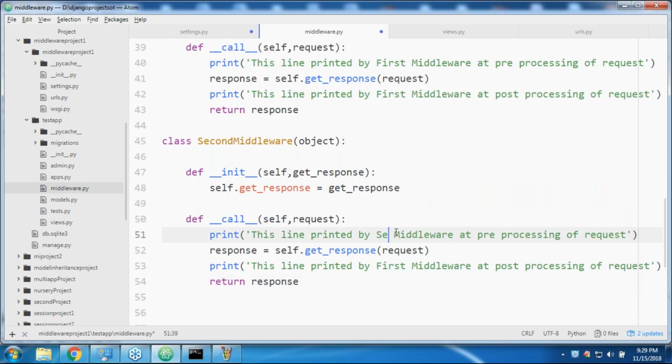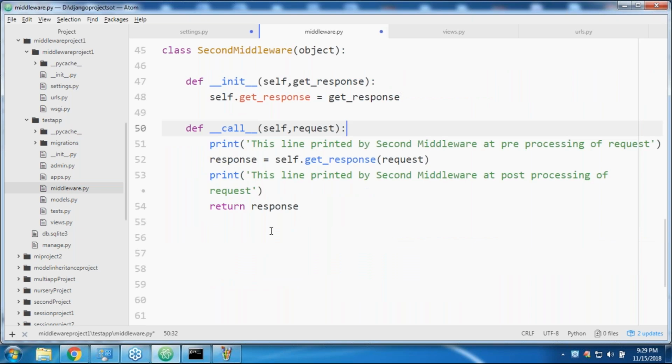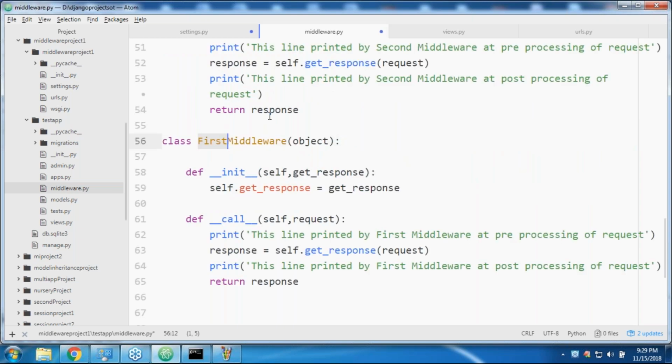Now I'm taking the last, the third middleware. Don't worry, it's just copy paste only, it won't take much time. So the third middleware. Total how many middlewares are there? 1, 2, 3. Are you getting it?